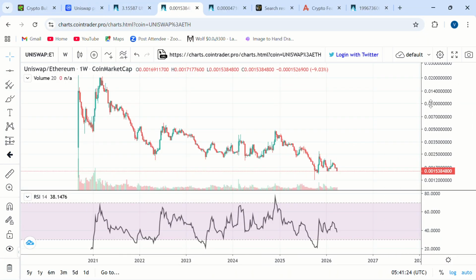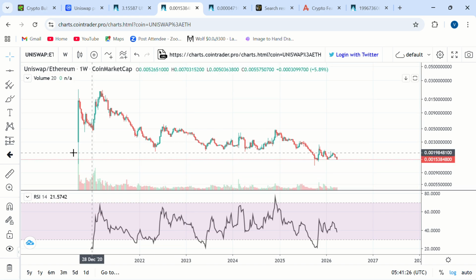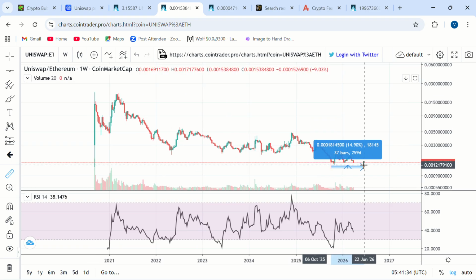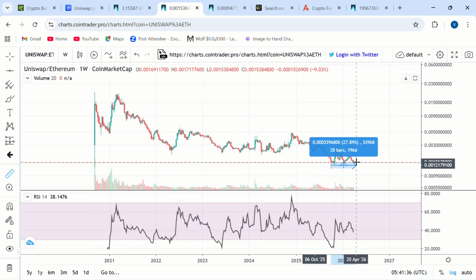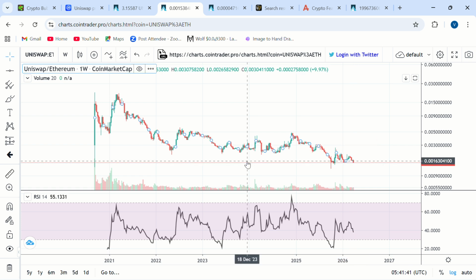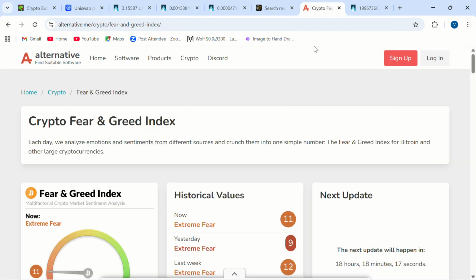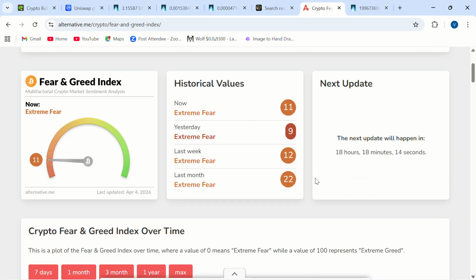We look at Uniswap's performance against Ethereum. It's been dumping to Goblin Town. We found the bottom over the last few months. It was on October 6th, Uniswap found the bottom against Ethereum. Since then, it's outperformed Ethereum by around 26%. I would expect to see it outperforming Ethereum more in the nearest future because when market participants are scared, I always tell you guys you run towards safety, and safety for us in the cryptocurrency market is Bitcoin, is Ethereum.